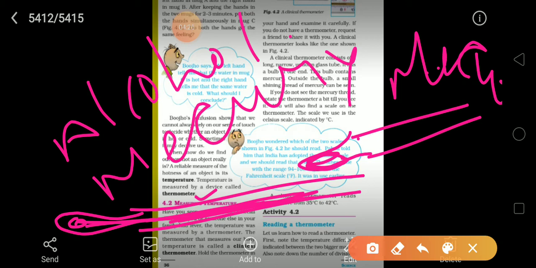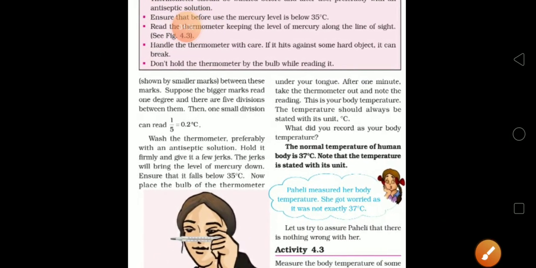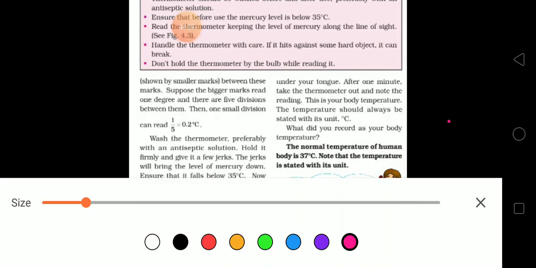Now, the advantages of alcohol thermometers. Alcohol is cheaper, easily available, and it has a low freezing point. So we can use alcohol thermometers to measure very low temperatures.